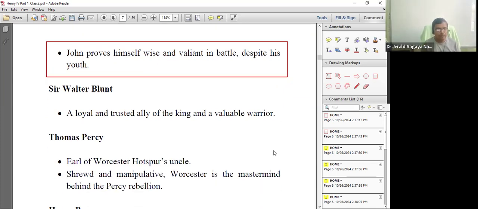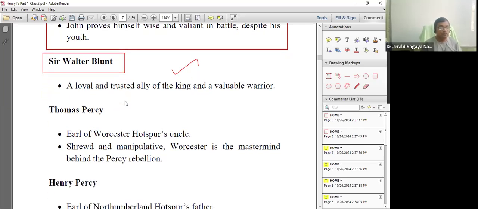Then you have another good character, a character on the side of King Henry IV. That is Sir Walter Blunt, who is also a very good warrior. And then you find Thomas Percy. Okay, this character is an enemy character. He comes in the rebellion, the gang of rebels. Thomas Percy. Who is Thomas Percy?